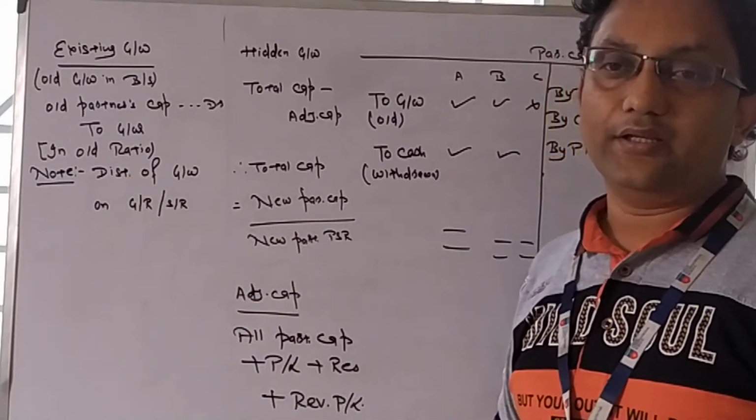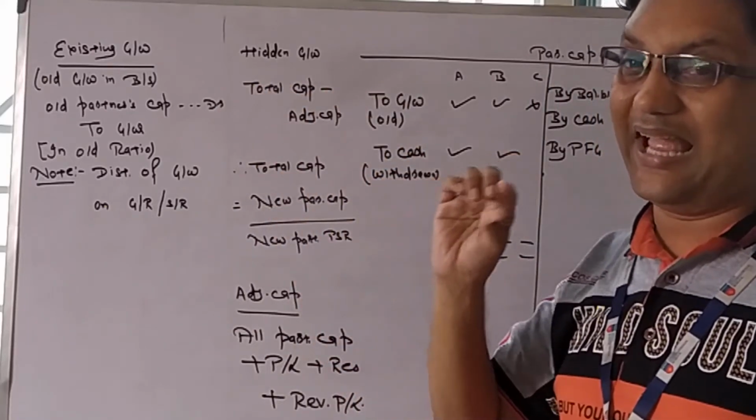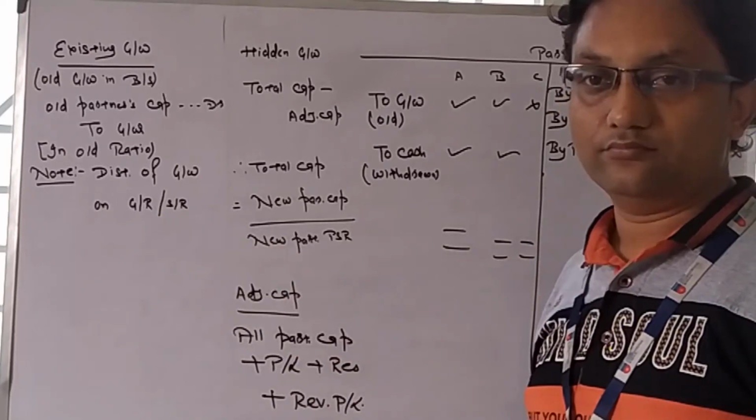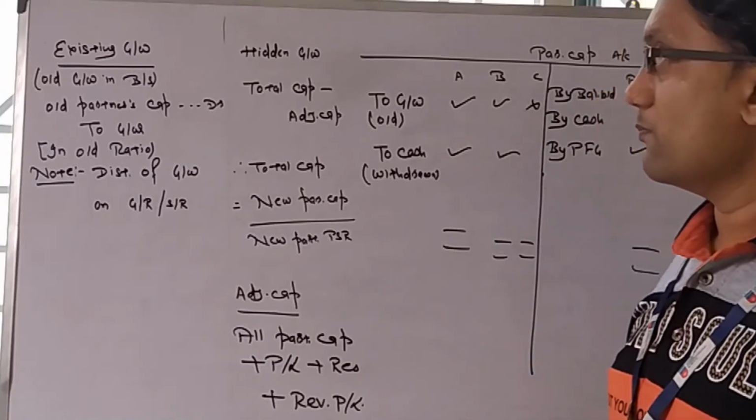Distribution of goodwill entry, that is premium of goodwill, gaining partner's capital to sacrificing, that entry only will be dealt in gaining ratio and sacrificing ratio. Remaining all other things will be dealt in old ratio.